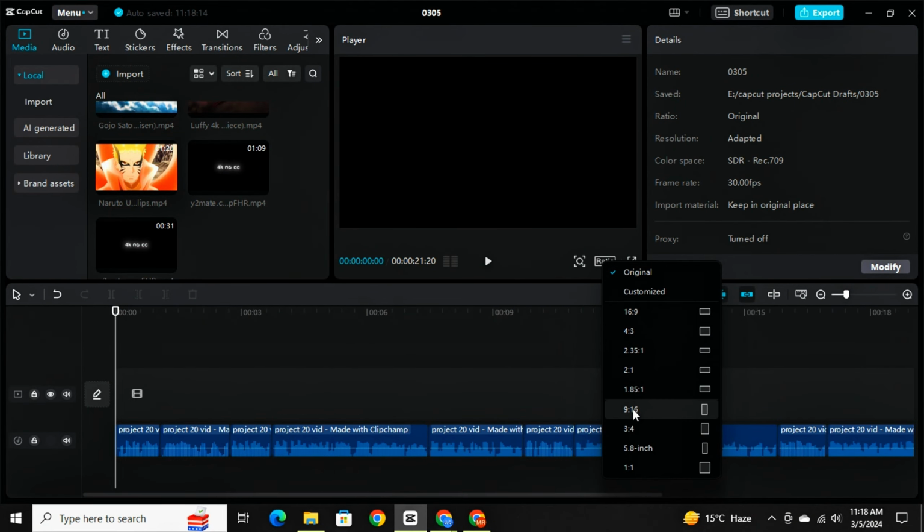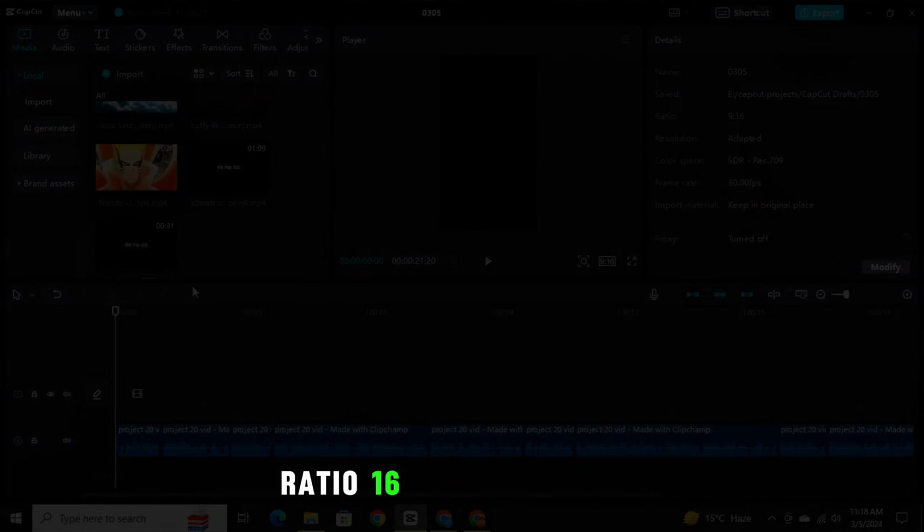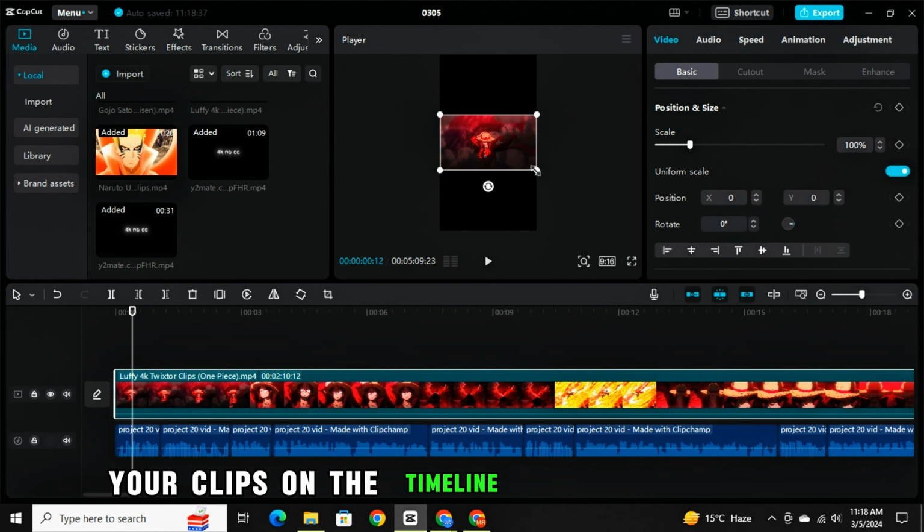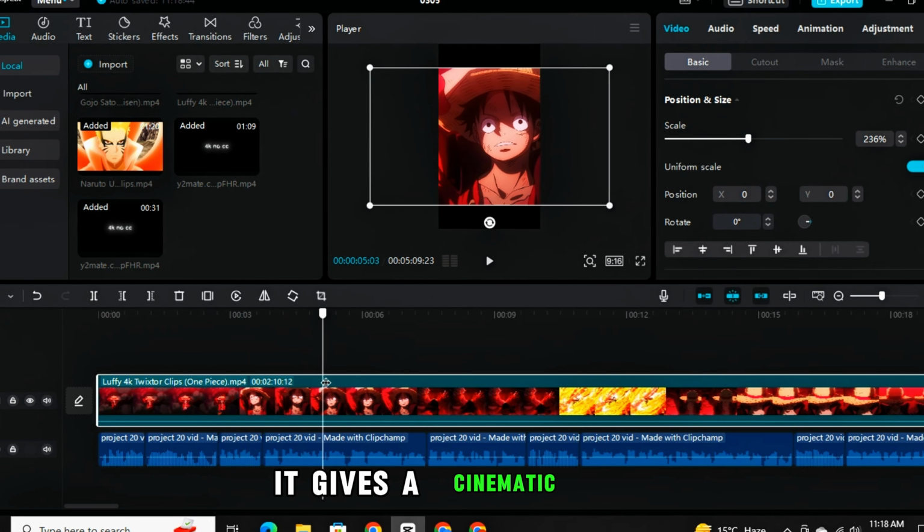Now we have the voiceover as well as our visuals ready. It's time to put them all together in an editing software. I am going to use CapCut. You can use any software you like. Simply click on import and import all your materials, then place the voiceover on the timeline and remove the empty spaces from the timeline. Now first change the ratio. From here select 9:16, then place your clips on the timeline and zoom the clips. You don't need to zoom them to full screen. Zoom them just like this and leave some space empty, it gives a cinematic vibe.